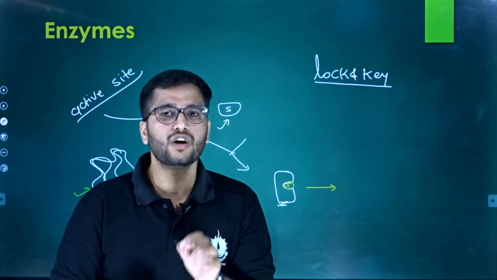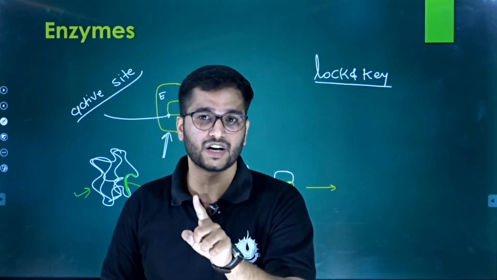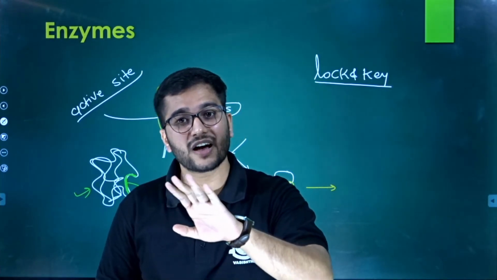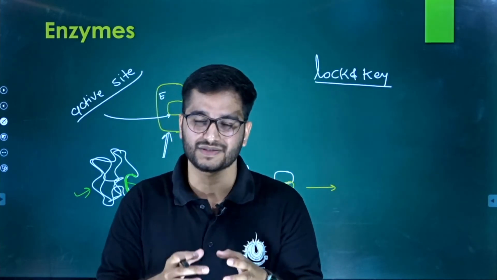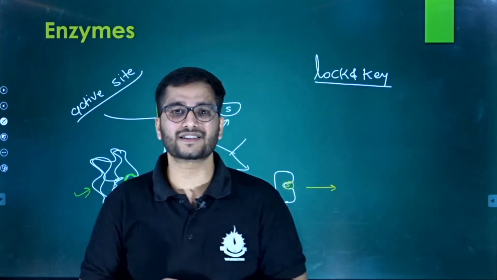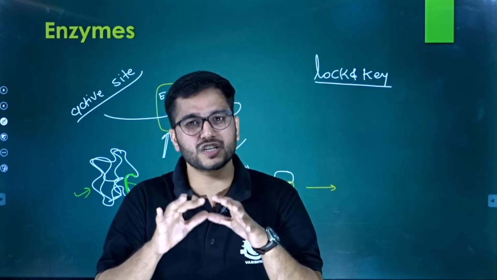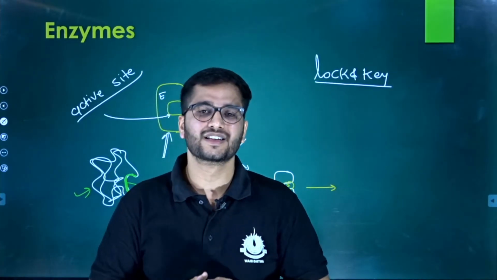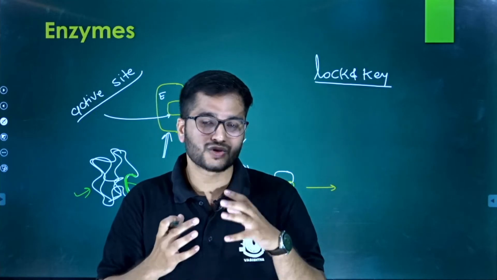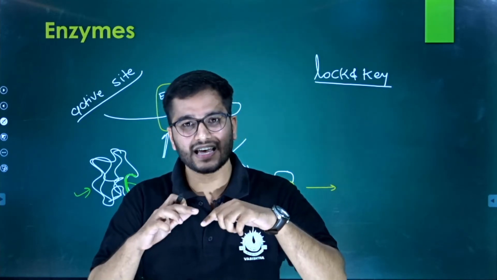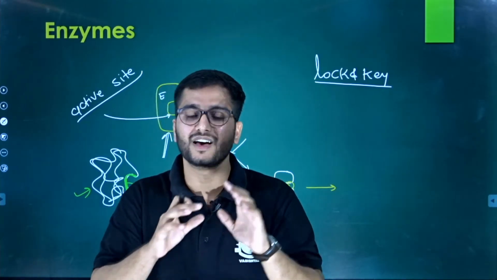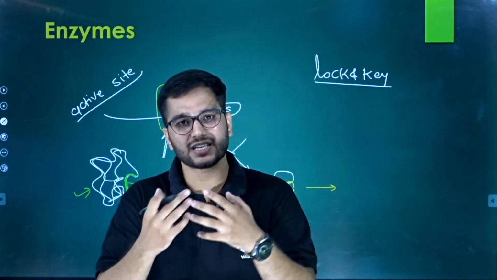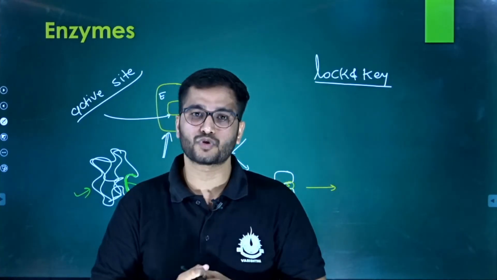You all know that enzymes have a particular property: they never participate in the process. Enzymes just accelerate the reaction. The enzyme never changes; it just promotes the reaction towards the productive side.